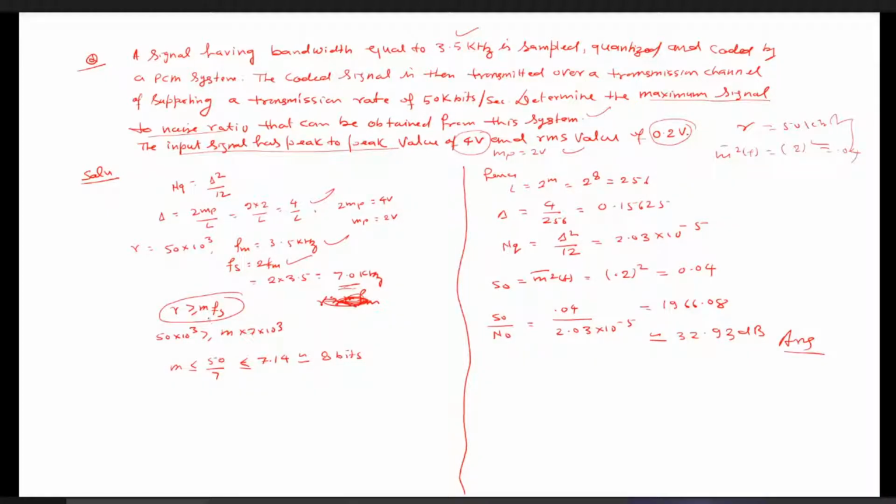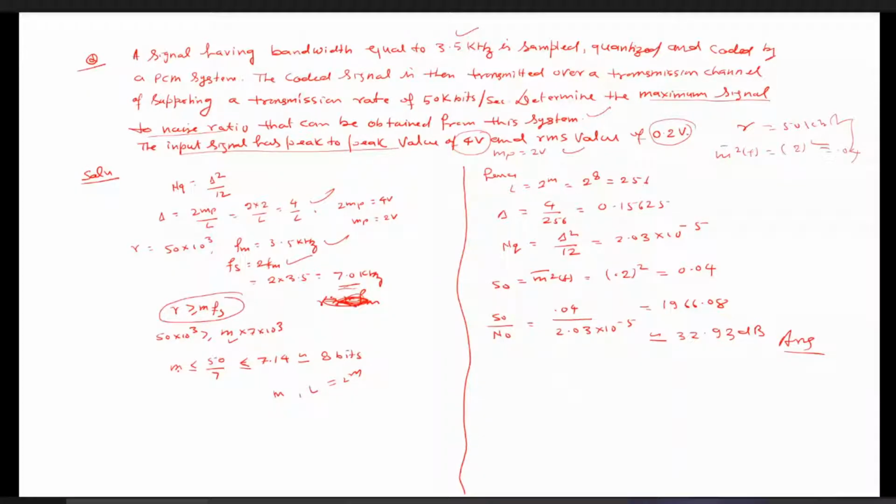M is the number of bits to represent each quantization level. From there, we can calculate this value of M. R is known, 15 into 10 to the power 3, and FS is known, 7 into 10 to the power 3. Why are we calculating this M? Because once we are able to calculate M, we can calculate L, which is 2 to the power M. Once we calculate L, we can calculate this delta, and once we calculate delta, we can calculate the quantization noise. Because of that only we are calculating M over here.